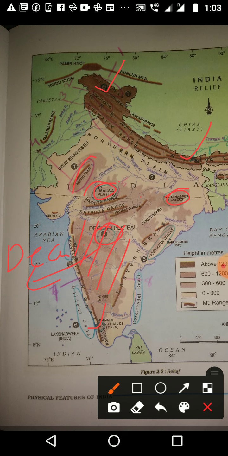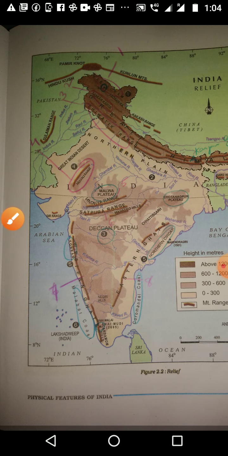Or here on this side you can put a line and write Malwa Plateau. Then here it is known as the Chota Nagpur Plateau. Like that you can write it. And if it is peaks, what sign will you put? It is a triangle.